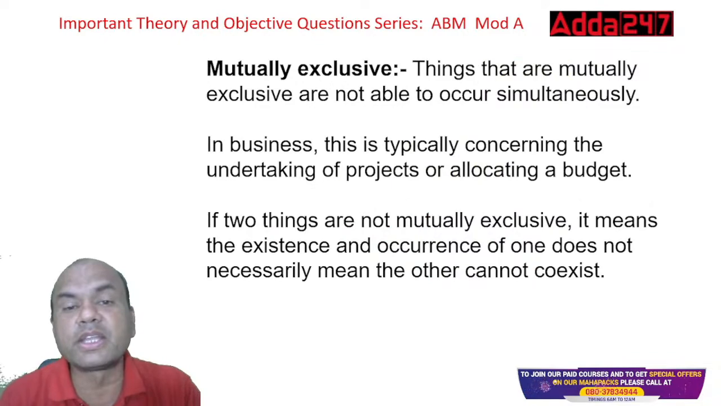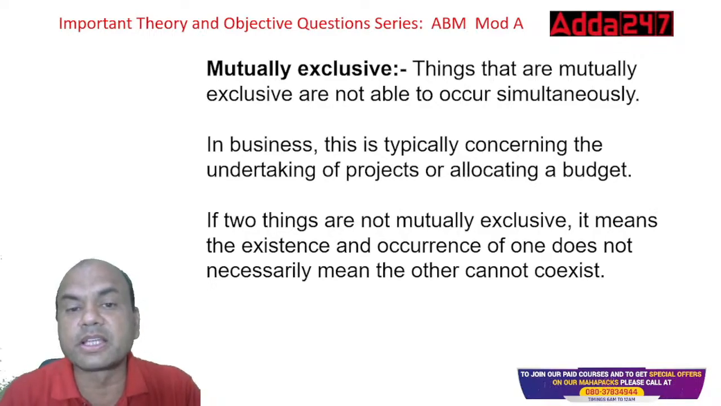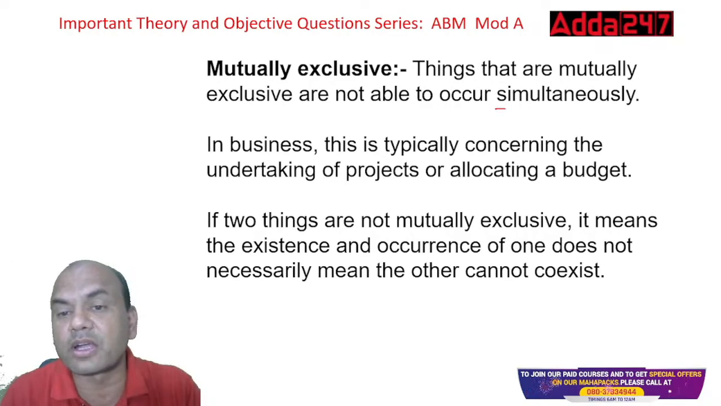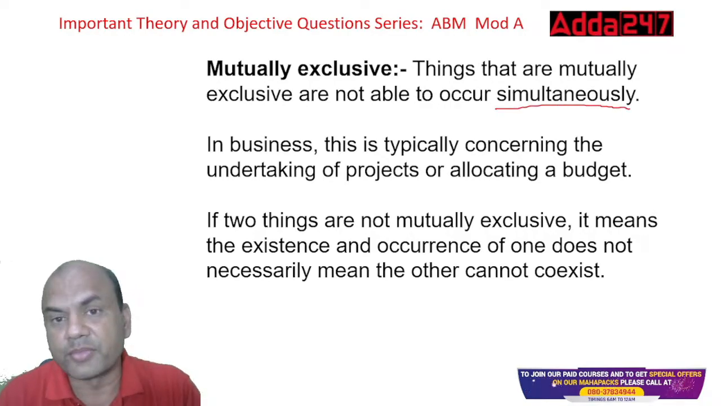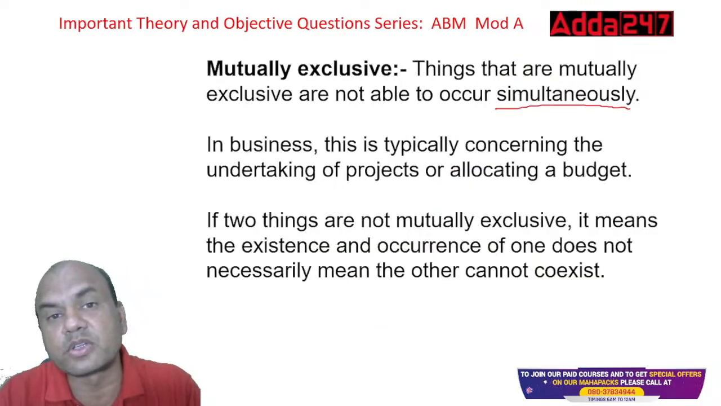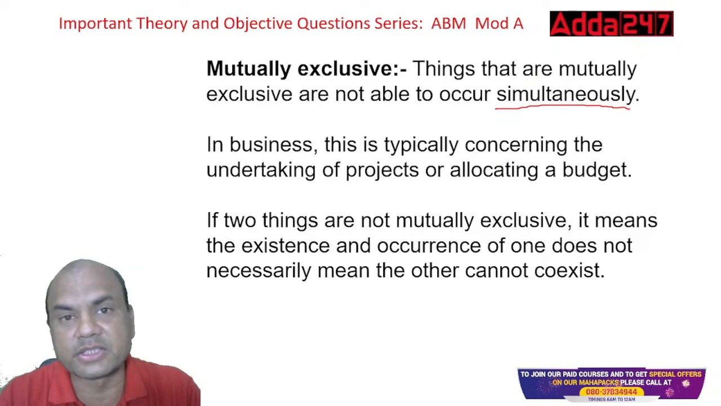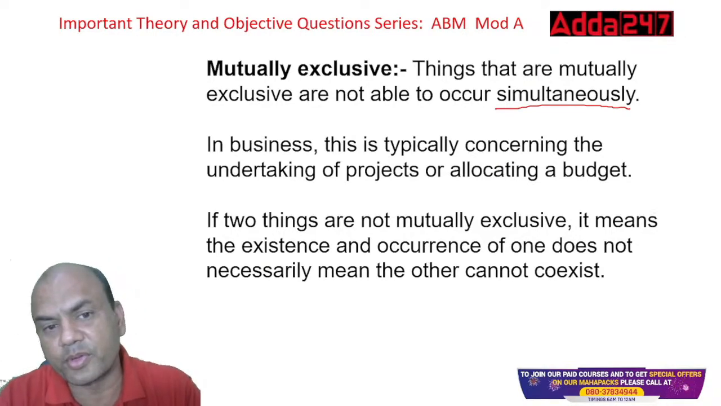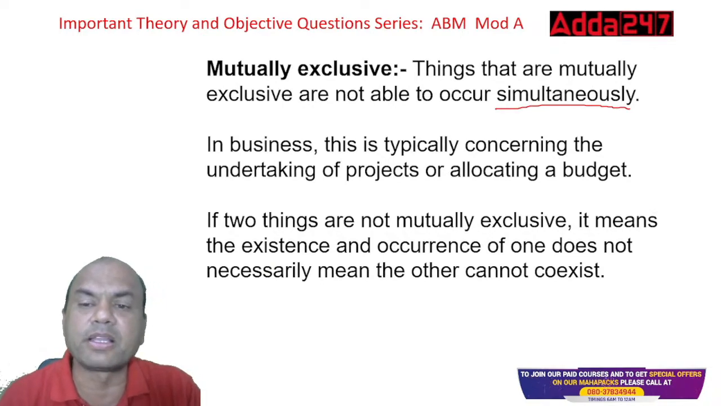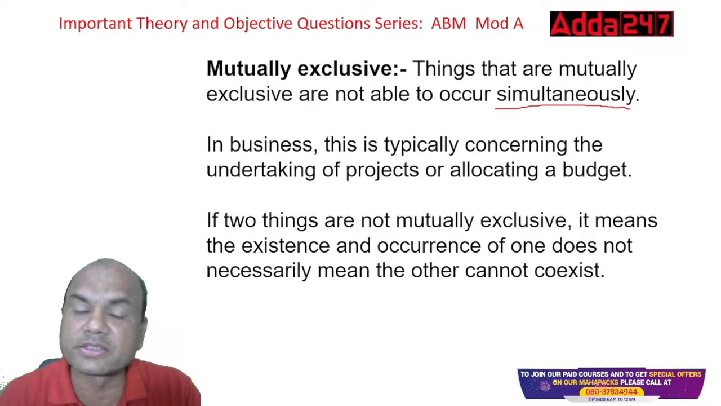Now, what are mutually exclusive events? Events that are mutually exclusive are not able to occur simultaneously. Can it happen that you pass and you fail in the same exam? No. These are exclusive events. Either you pass or you fail. In business, this is typically concerning the undertaking of projects or allocating the budget.